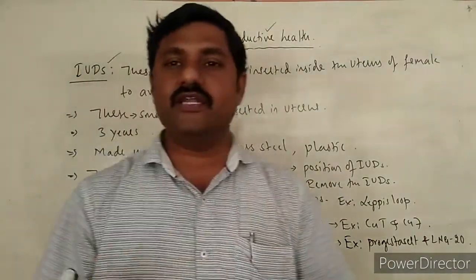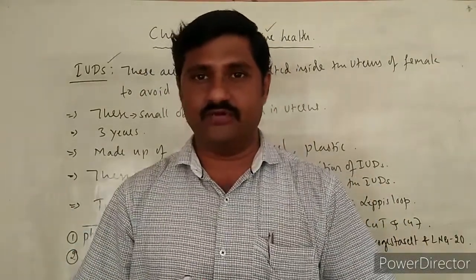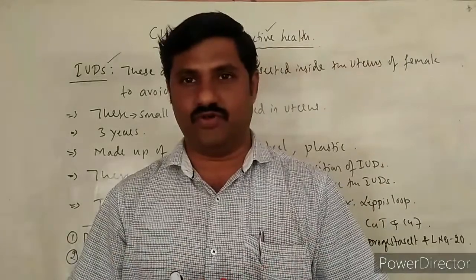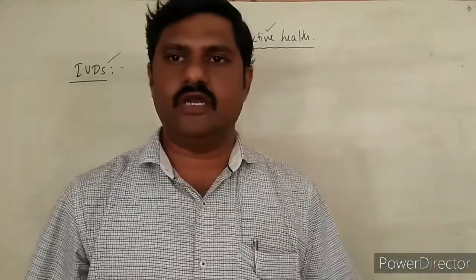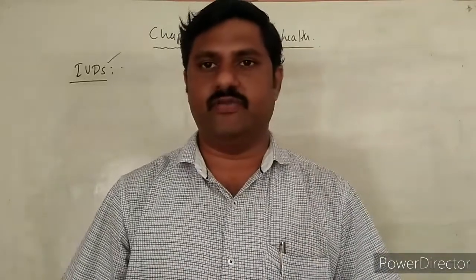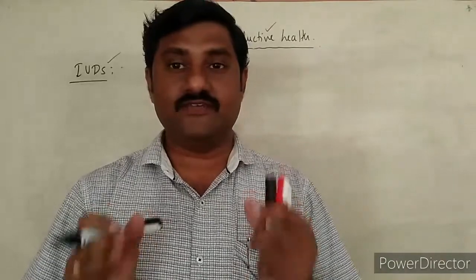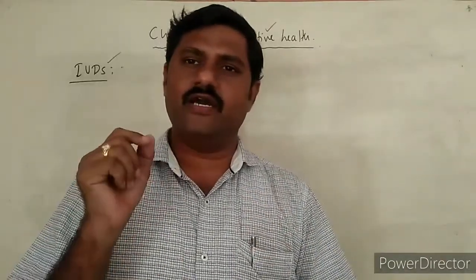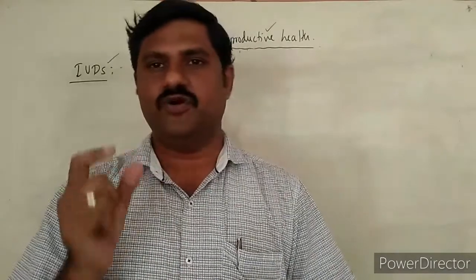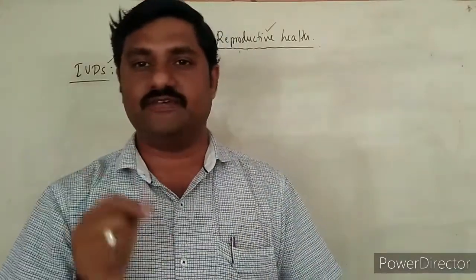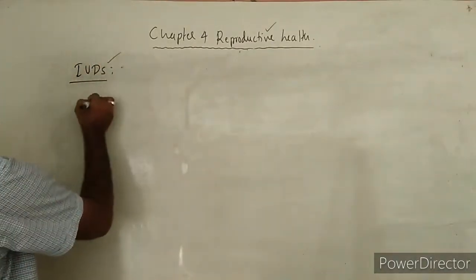And there are plenty of drawbacks with these IUDs, right? What are those drawbacks? Let us see now. There are different types of drawbacks that we come across. The first drawback is irritation, due to the insertion of such small objects inside the uterus of the female.